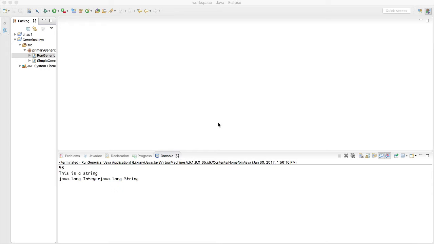Now, the reason why generics has been introduced into the Java programming language is because there were issues before JDK 7. I guess it's the right version that I'm stating here, but JDK 7 actually introduced generics. Before JDK 7, the code that was written was not actually type safe. So what generics does is make our code type safe.